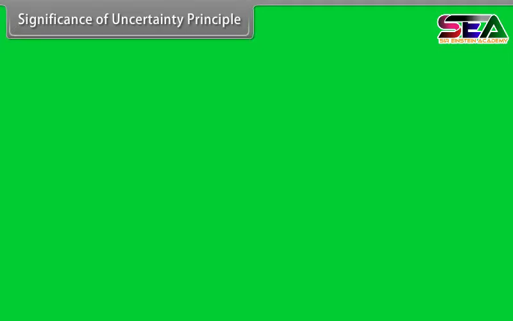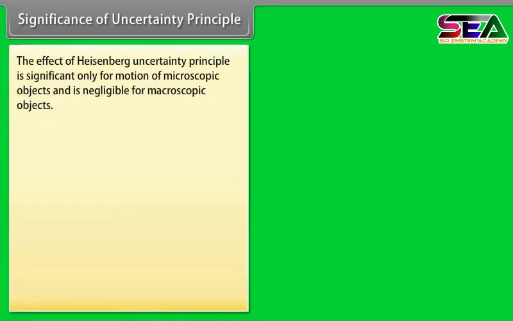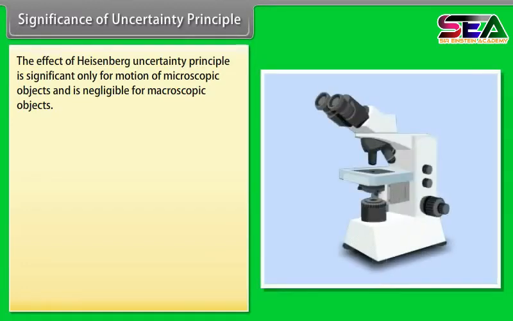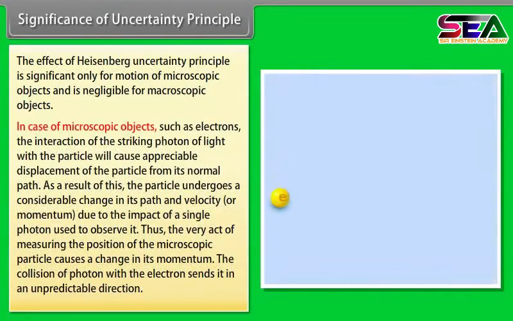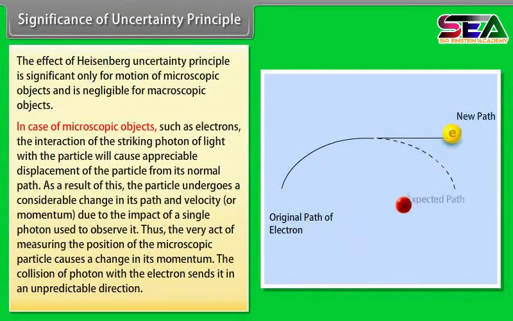Significance of uncertainty principle. The effect of Heisenberg uncertainty principle is significant only for motion of microscopic objects and is negligible for macroscopic objects. In case of microscopic objects such as electrons, the interaction of the striking photon of light with the particle will cause appreciable displacement of the particle from its normal path.